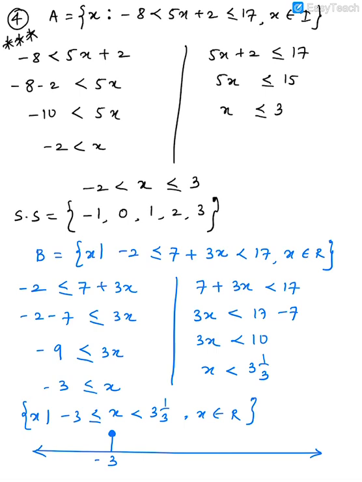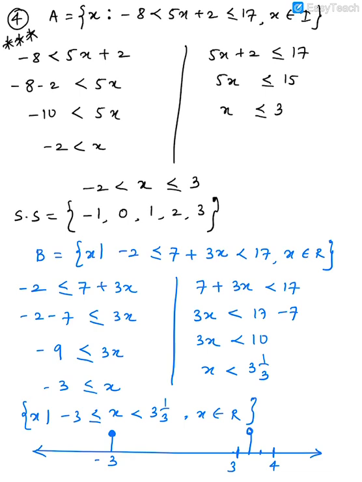Well, how to mark 3 1 by 3 now? See, let's say this number is 3 and this number is 4. Divide the space between 3 and 4 into 3 equal parts. Are you getting it? So now this is 3 1 upon 3.